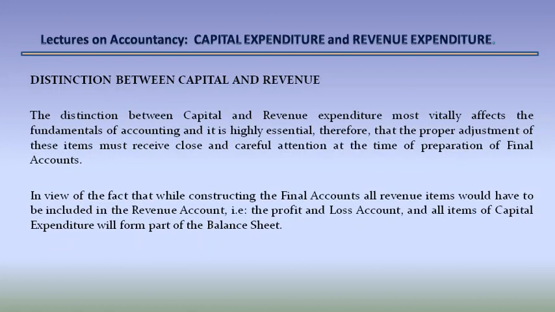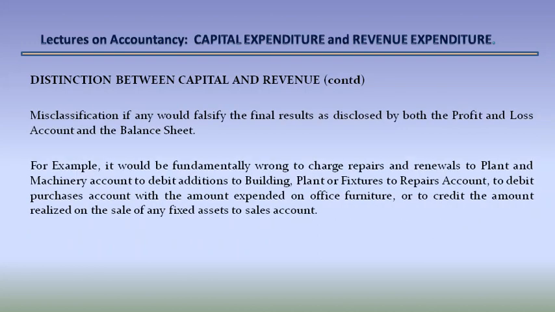Distinction between capital and revenue. The distinction between capital and revenue expenditure most vitally affects the fundamentals of accounting, and it is highly essential, therefore, that the proper adjustment of these items must receive close and careful attention at the time of preparation of final accounts. While constructing the final accounts, all revenue items would have to be included in the revenue account, that is the profit and loss account, and all items of capital expenditure will form part of the balance sheet. Misclassification, if any, would falsify the final results as disclosed by both the profit and loss account and the balance sheet.